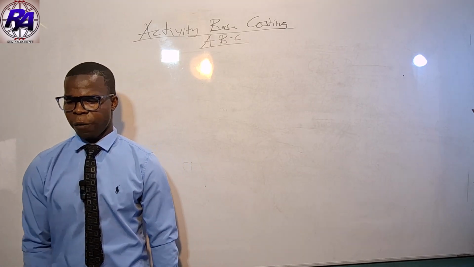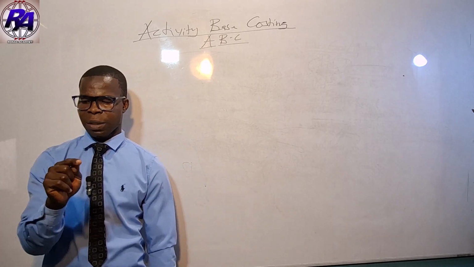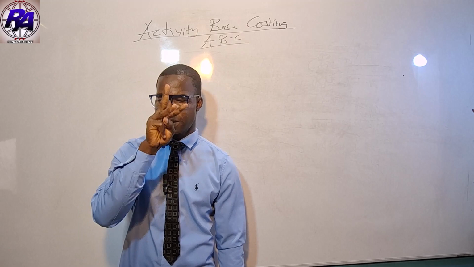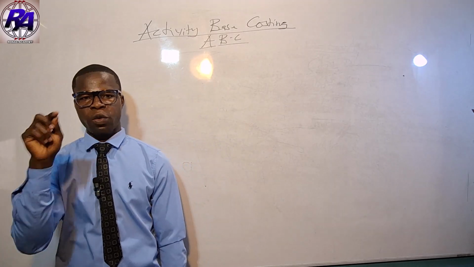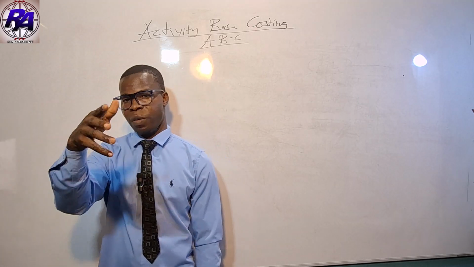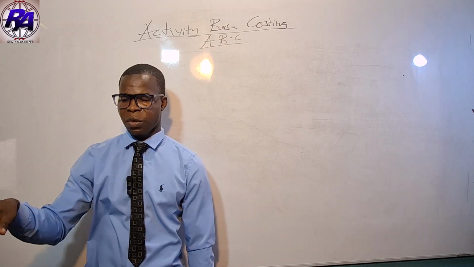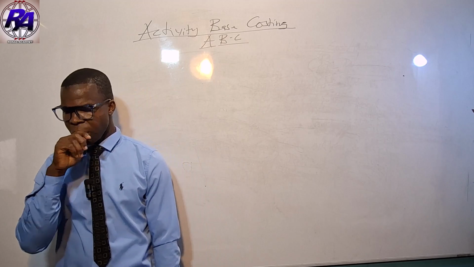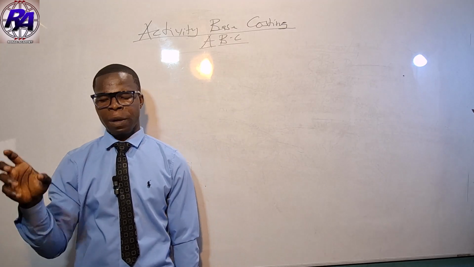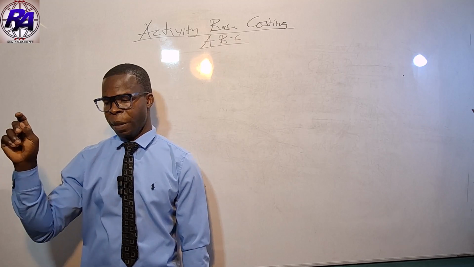It said the details of the unit cost. Pay attention to the question. The details of the unit cost of products X, Y, and Z have been provided below. You can get access to this question in the video description. They are saying that the demand, the total number of units we need for X, is 1,200. For Y it is 2,800, and for Z it is 3,000.